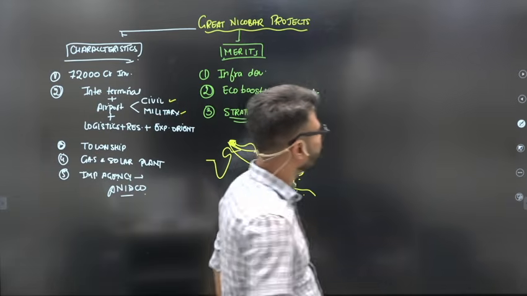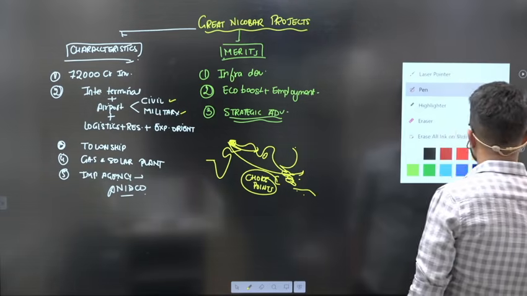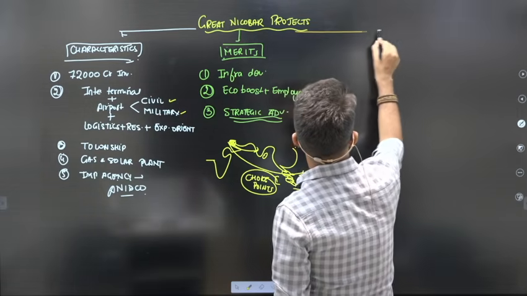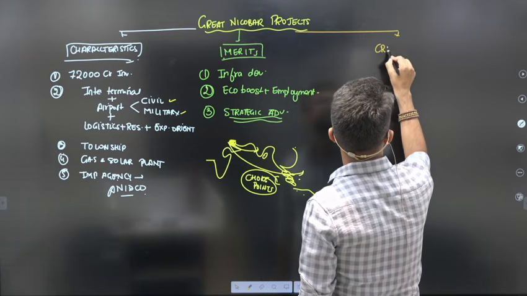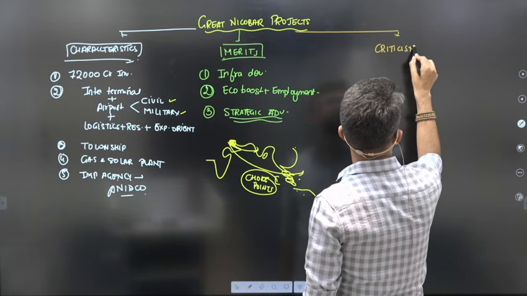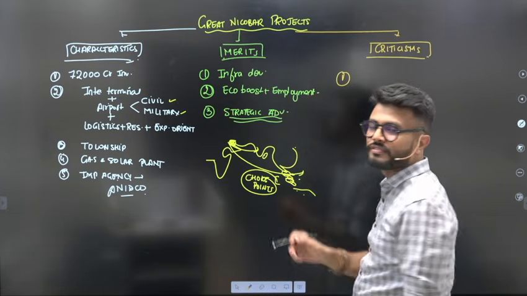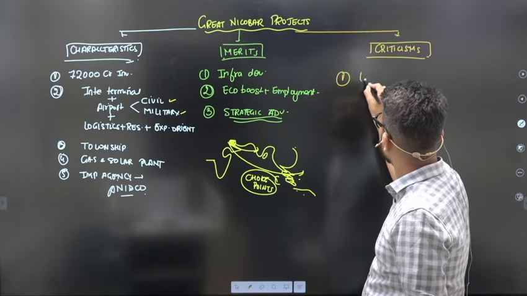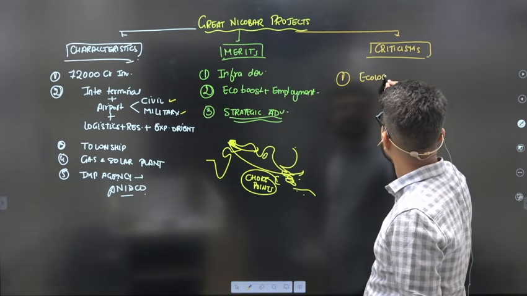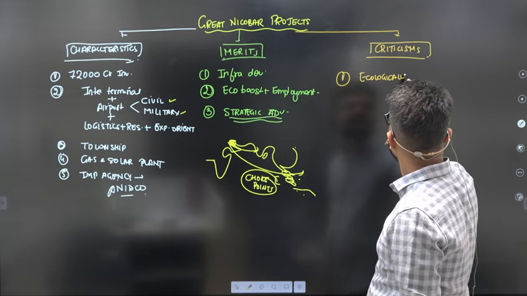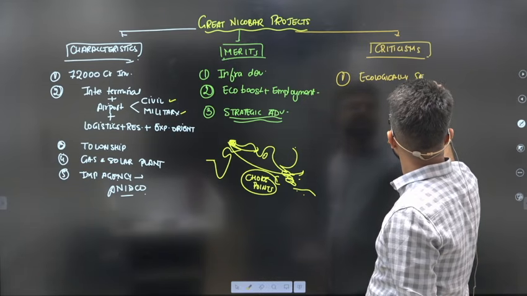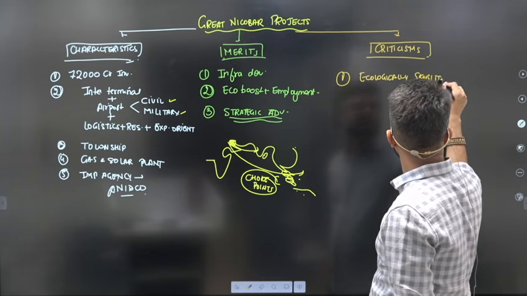But then the other thing is what? The other issues, the main thing, are the criticisms. What are the criticisms or controversies related to it? The first and foremost is the ecologically sensitive area.